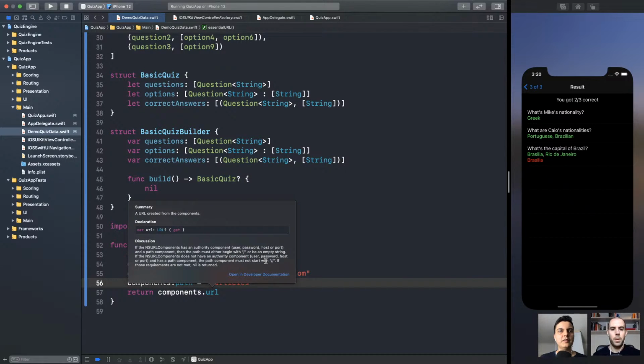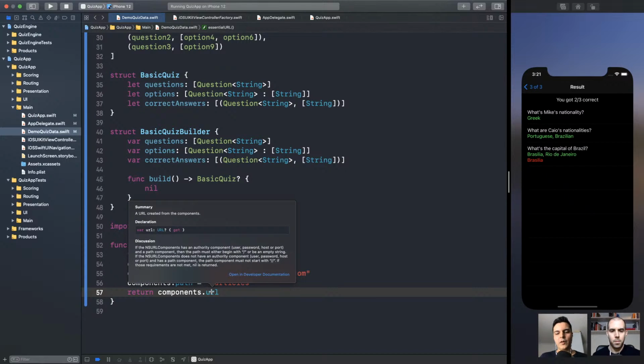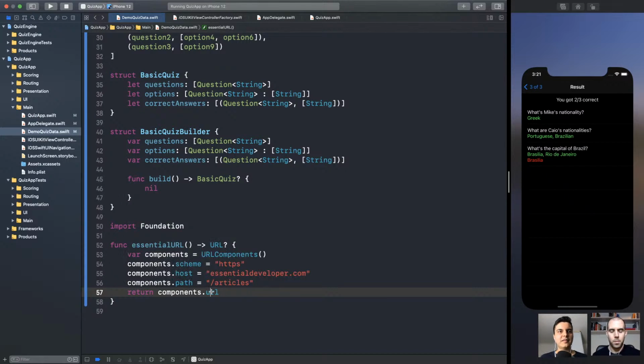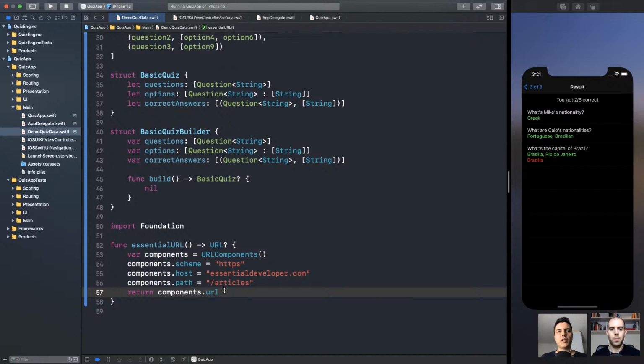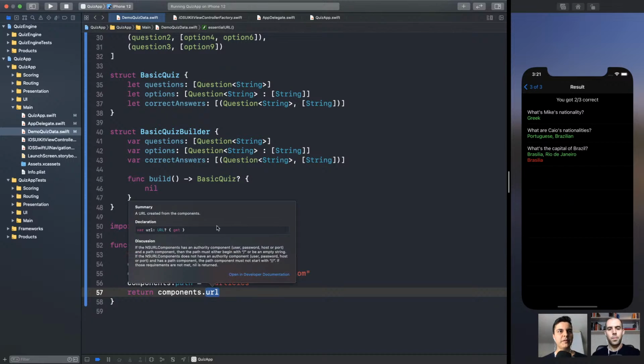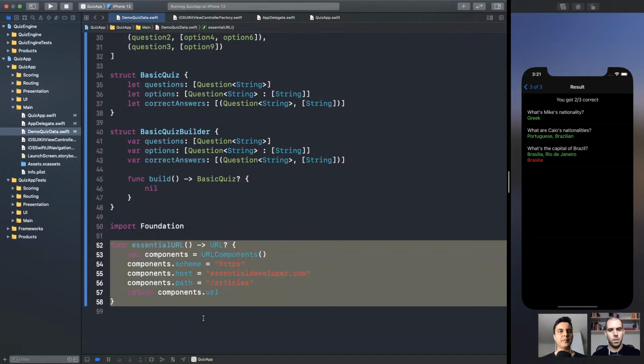And when you create the URL, if those requirements are not met, nil is returned. But if all the requirements are met, you get a well-formed URL that you can use. So it may return nil if the standards are not met. Make sense? Yes.